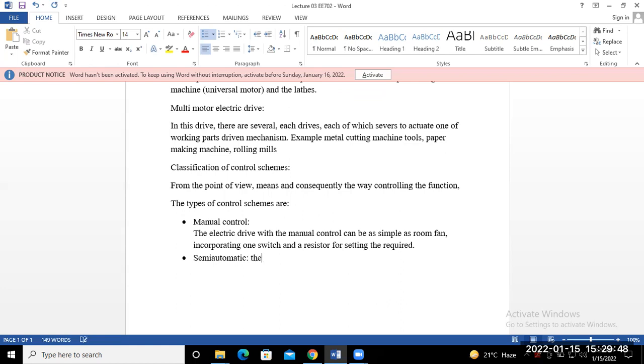So the electric drives with semi-automatic control consist of a manual device for giving a certain command.